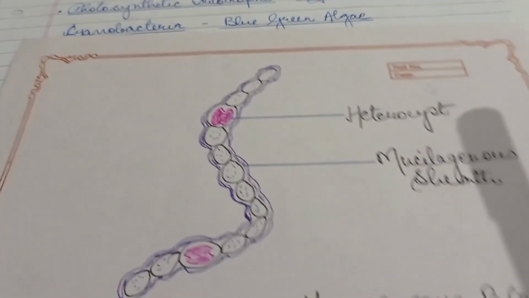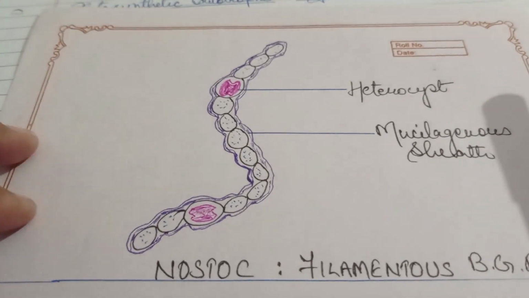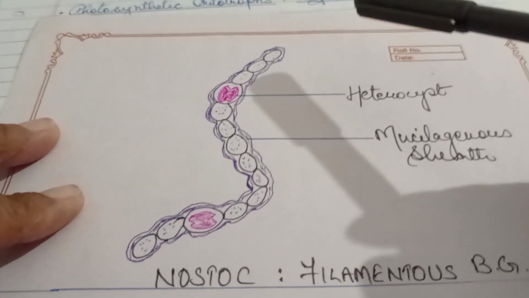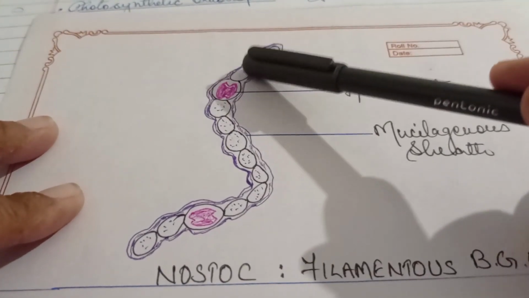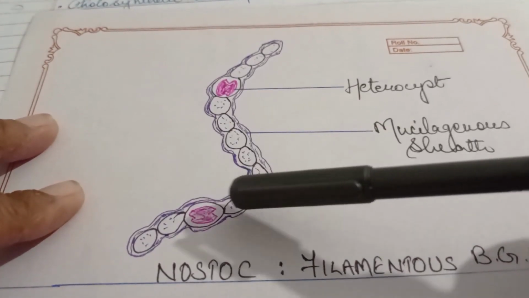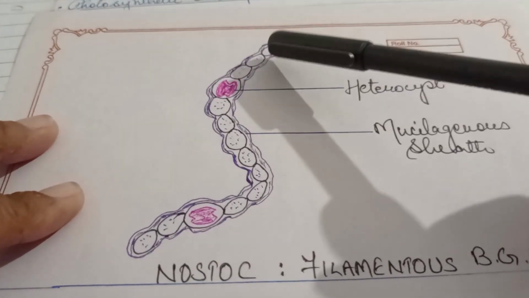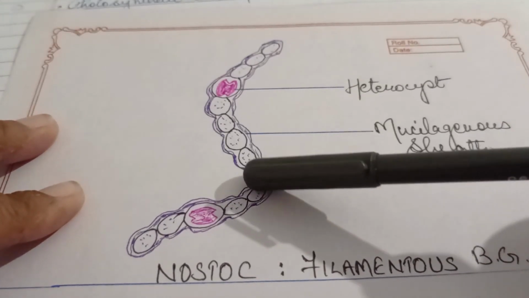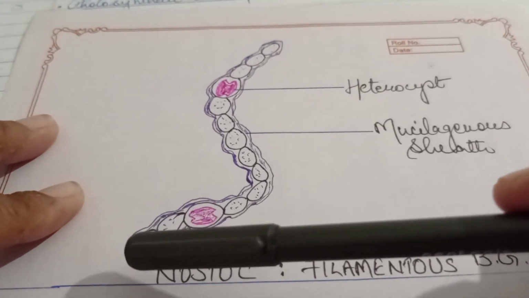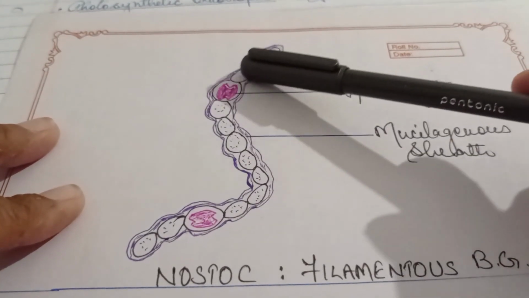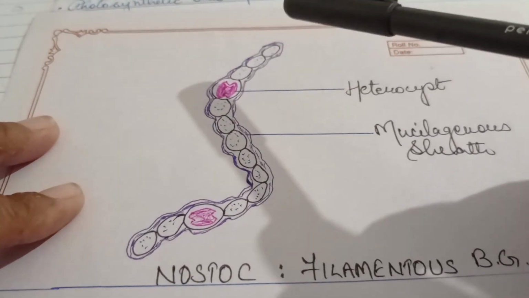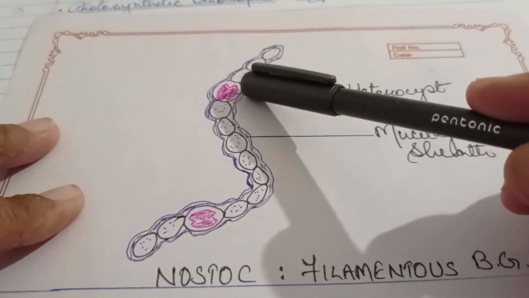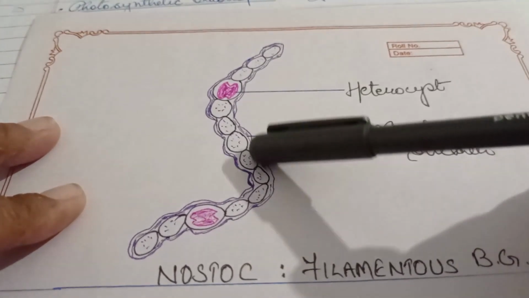So look at the diagram of this Nostoc. Nostoc, I told you, these are blue-green algae and it has a filamentous body. See the filamentous body. Various cells are arranged in the form of a filament. The body is filamentous in nature and it is covered by a mucilaginous sheet.